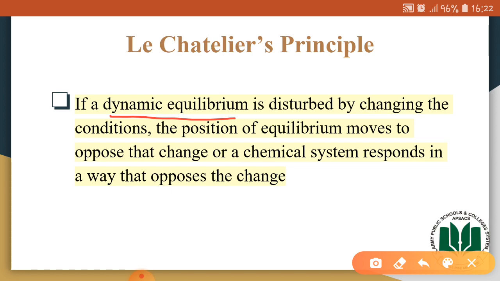But if those conditions are changed, then on changing that condition the dynamic equilibrium will be disturbed. So to re-establish the dynamic equilibrium, the chemical system will change the position of equilibrium in a direction that is opposing that change. So in this way that disturbed dynamic equilibrium will be re-established. So this is the Le Chatelier principle, and we will be studying it in detail in our next slides.